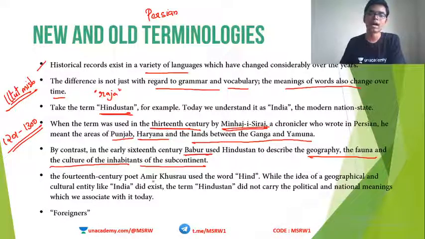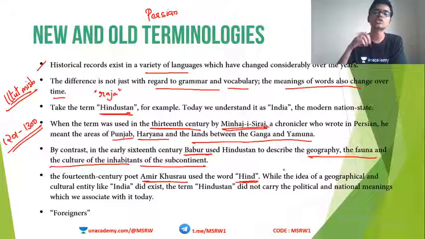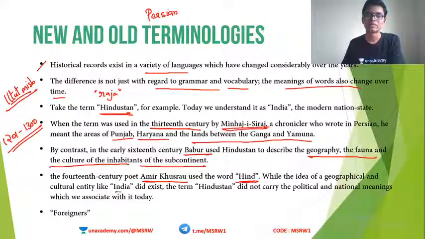Now, another famous person, Amir Khusru. In the 14th century, another person called Amir Khusru came to India. And he used the same word, Hindu or Hind. By using this term Hind, he actually used it to represent what we call India today.